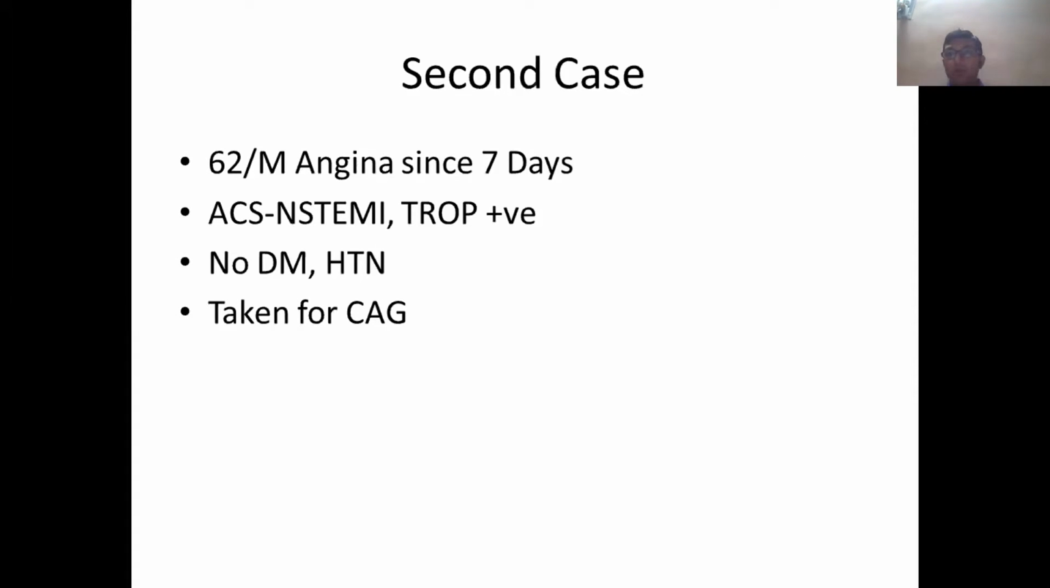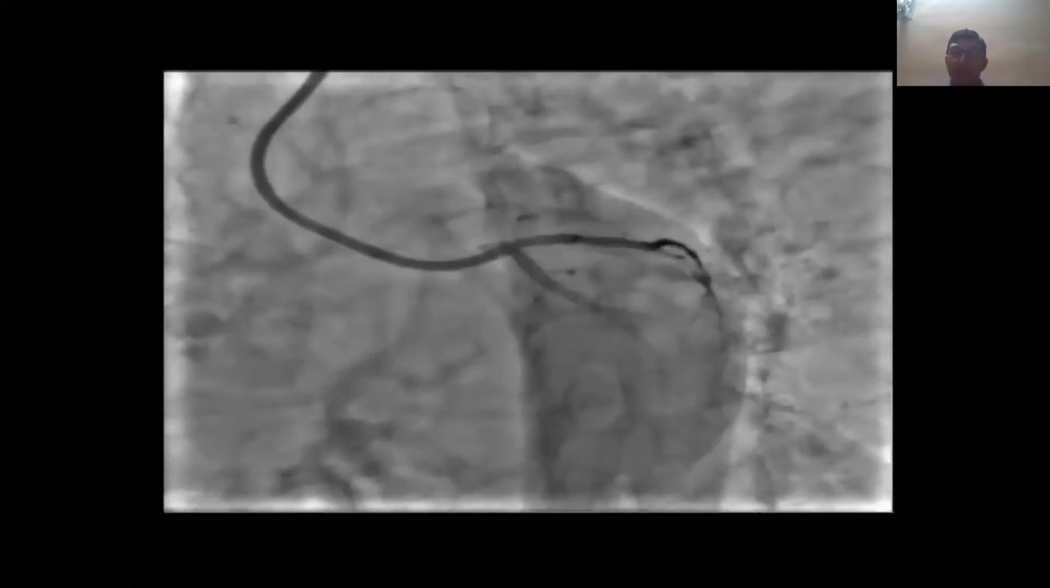The second case I would like to share is an almost similar type of lesion, but the presentation is different. The patient was a 62-year-old male. He has had angina for the last 7 days, an NSTEMI because troponin was positive. No history of DM or hypertension, but the patient was a smoker. His EF was around 45%, mild LV dysfunction, and he was taken for CAG.